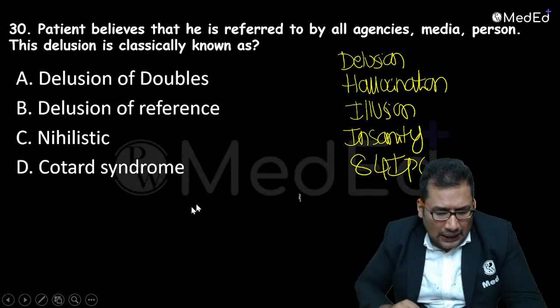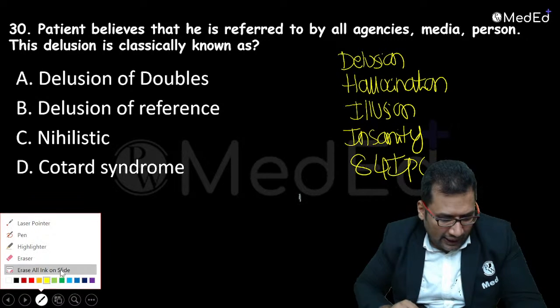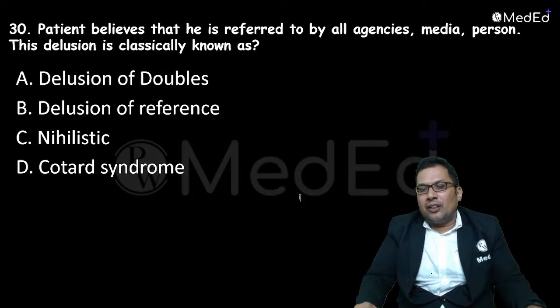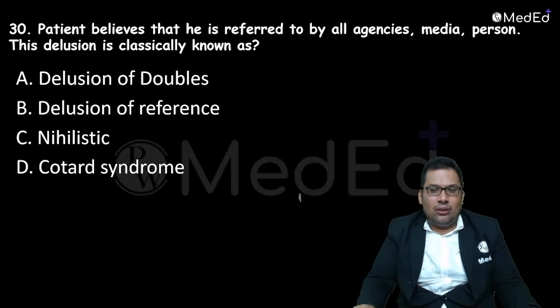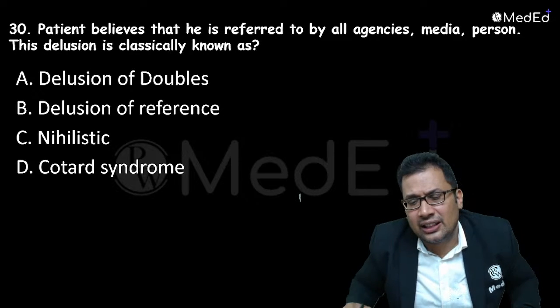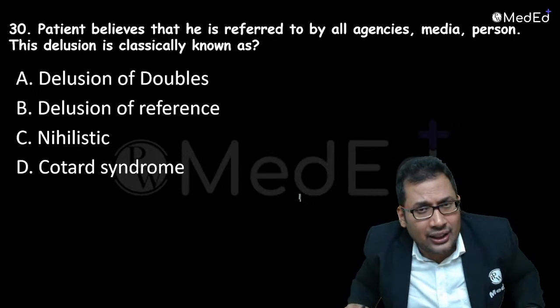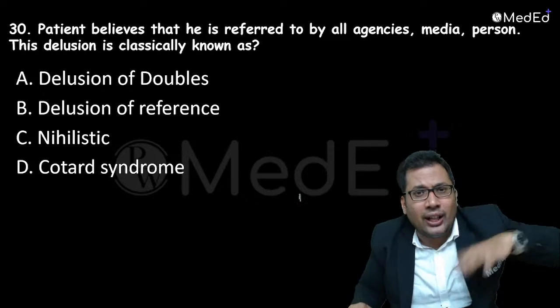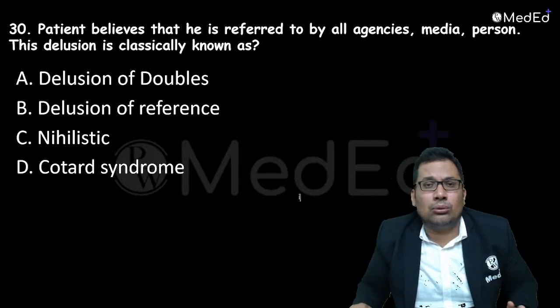Now we are talking about delusion. The patient believes that he is referred to by all agencies like media and persons. Whenever he watches TV, he thinks whatever is happening on TV is related to him. Whatever is happening around him is related to him only.